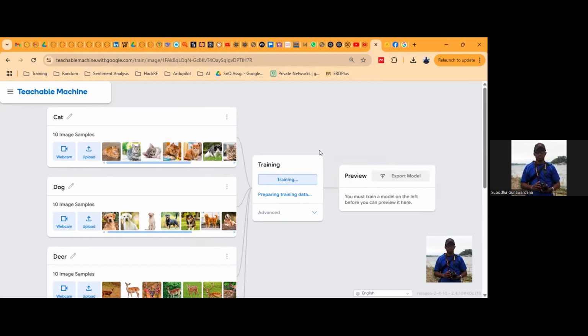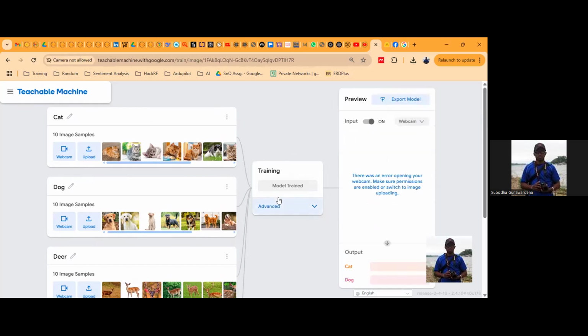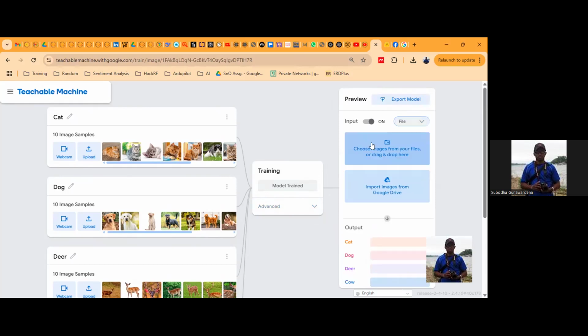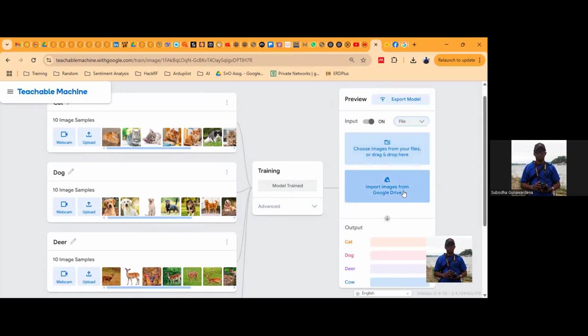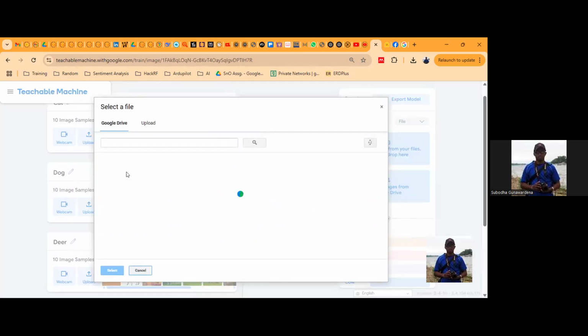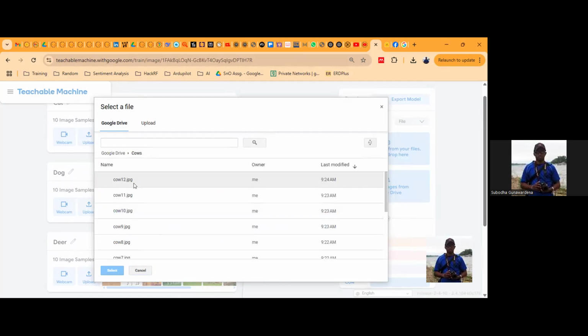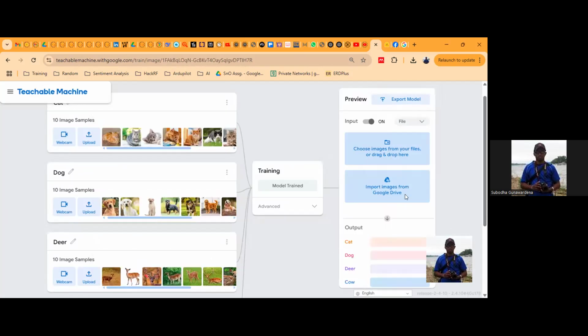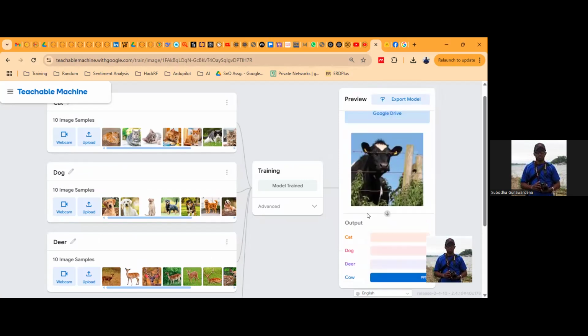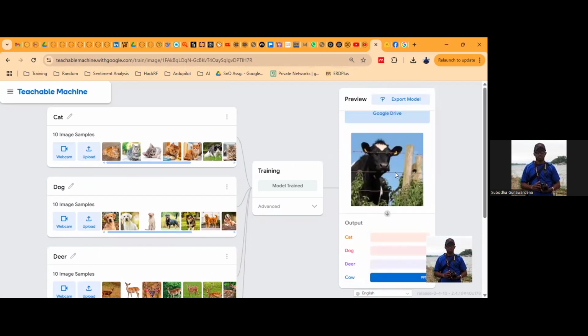Once this training is finished, I will first test it here and then download, unzip and use the files. Now all the epochs are going on. Yeah, it's fine. Now it's trained. Now we'll see if I can test an image, right? I will get an image from Google Drive for testing. Let's say I'm finding the 12th image of cubs. Yeah, it's here. It identified it as a cow, right?